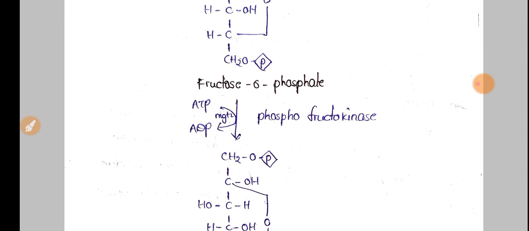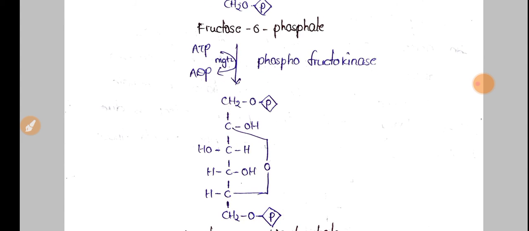And the next reaction: fructose 6 phosphate is again phosphorylated to fructose 1,6 bisphosphate. Here phosphofructokinase is the enzyme. This is an ATP dependent reaction, and this enzyme is Mg2 plus dependent. So to complete this reaction, it requires ATP and Mg2 plus.